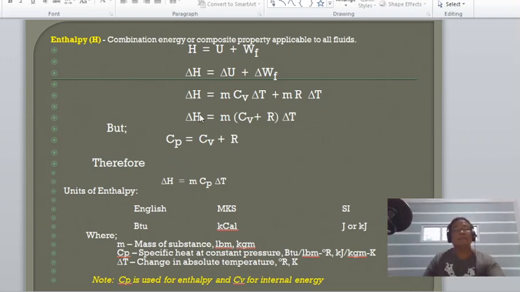So, units of enthalpy. Again, in English, that is BTU or the British thermal unit. In MKS, kilocalorie. And in SI, that is joules or kilojoules.